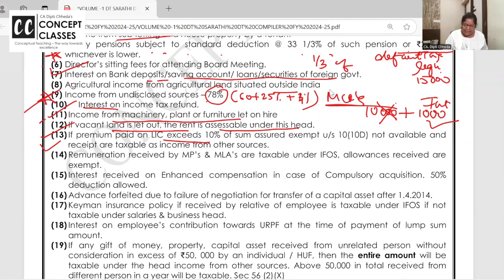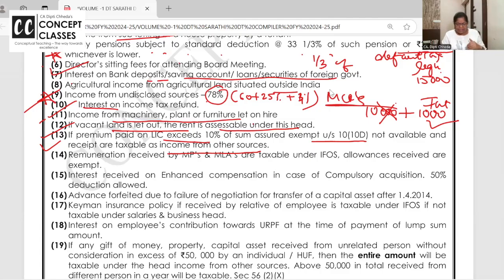But if the LIC on maturity is taxable and not exempt, then it will be taxable under income from other sources. Ma'am, when will it be taxable? When you are taking the policy after 1st April 2012 and you are paying more than 10% premium. For handicapped, you are paying more than 15% premium. Section 80CCA also, this we will cover in detail, but just I am saying.